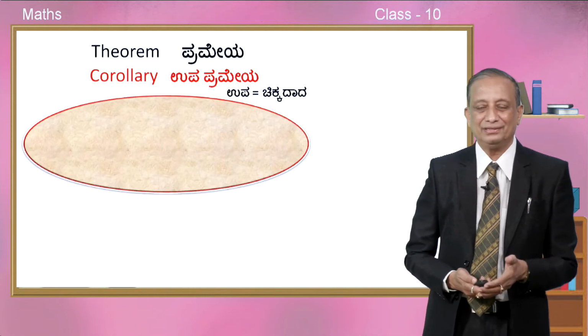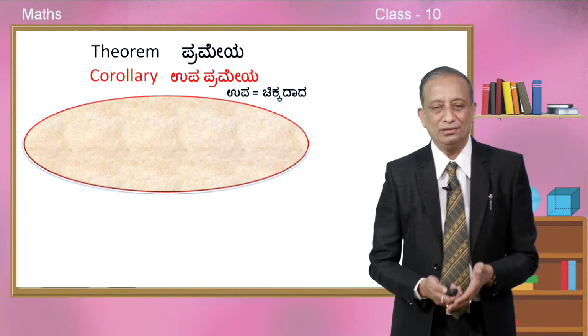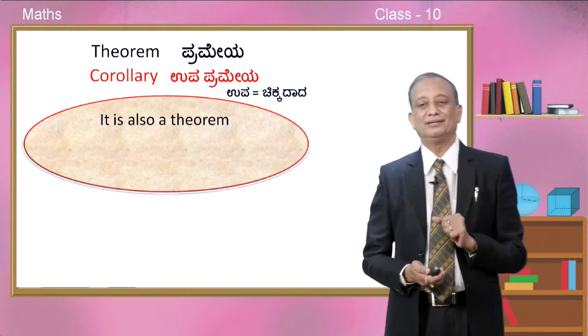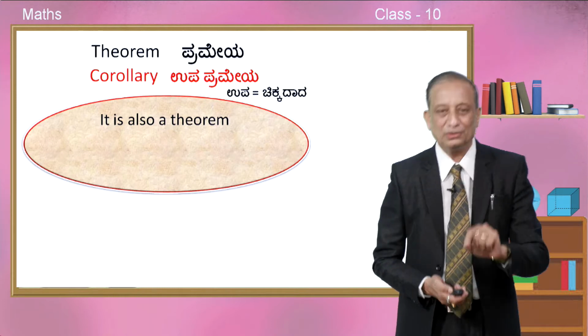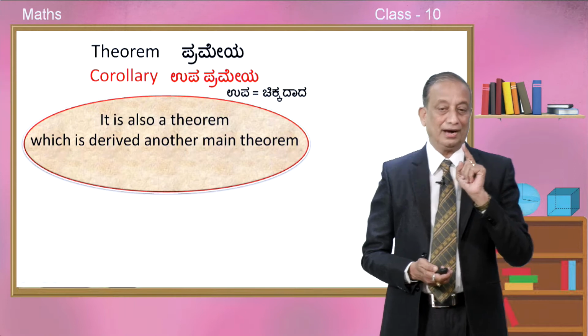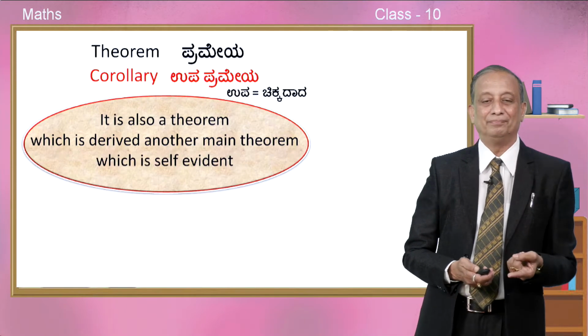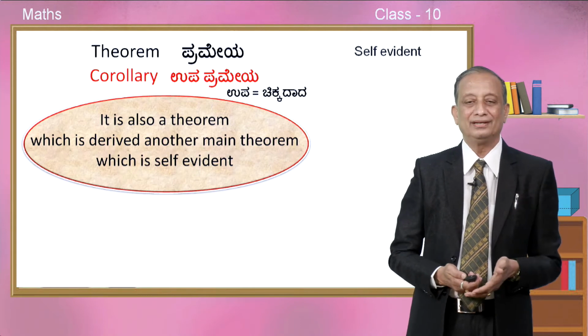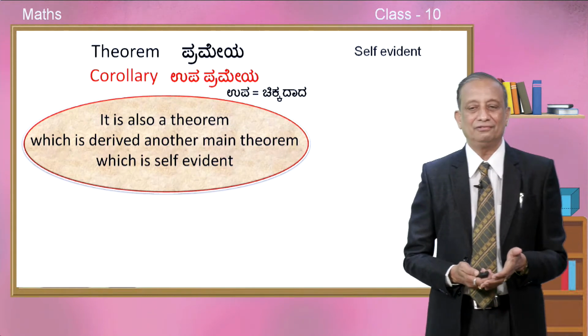But let us try to define what do you mean by a corollary. It is this, it is also a theorem. Corollary is also a theorem, okay, which is derived from another main theorem which is self-evident. No proof is required. See the meaning of the word self-evident.